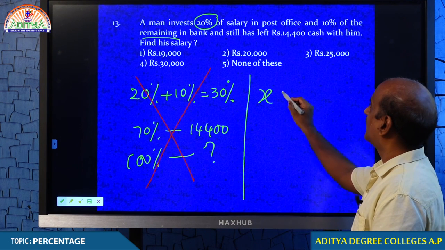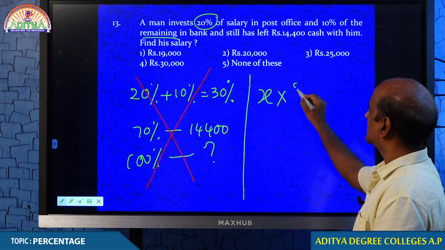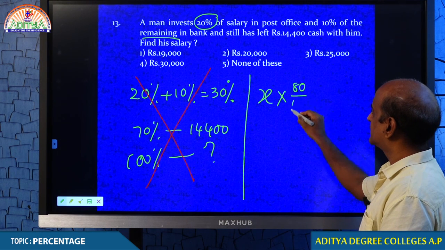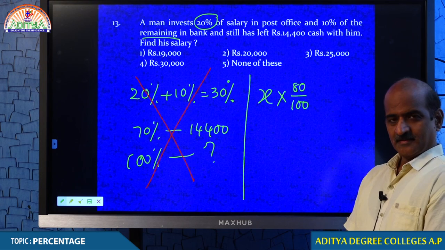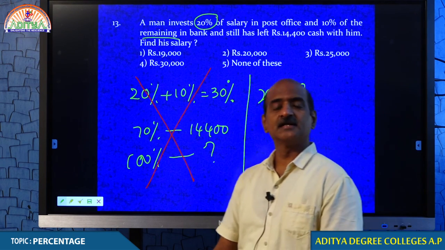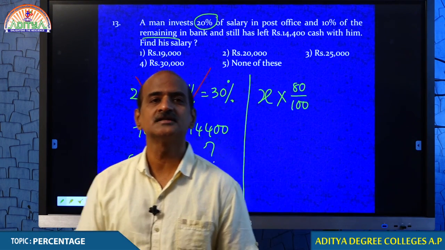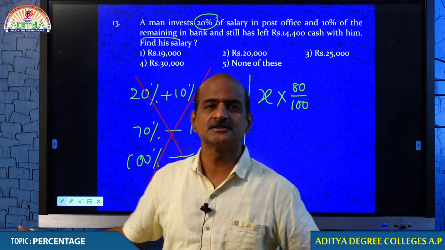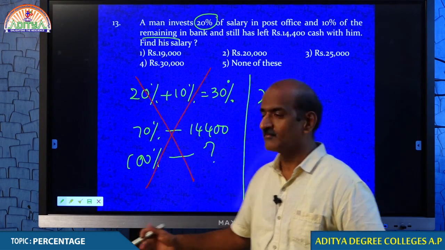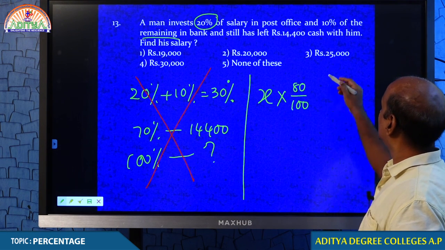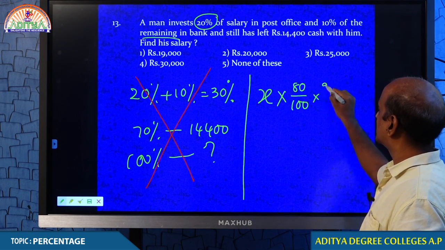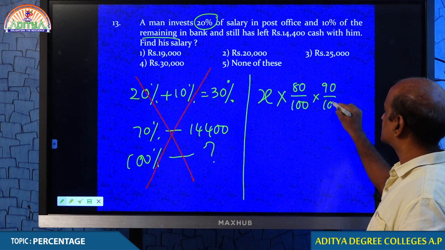First, after spending 20% in post office, he left with 80%. What is 80%? That is the remaining amount after spending 20%. From this, he again spent 10%, therefore he left with 90% of it.